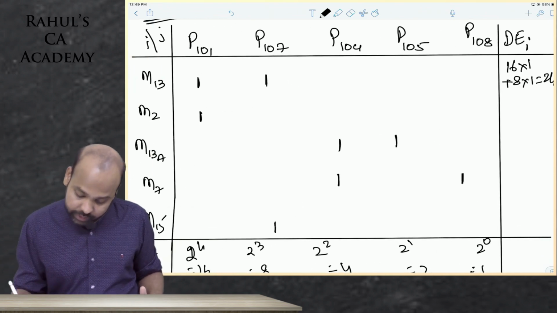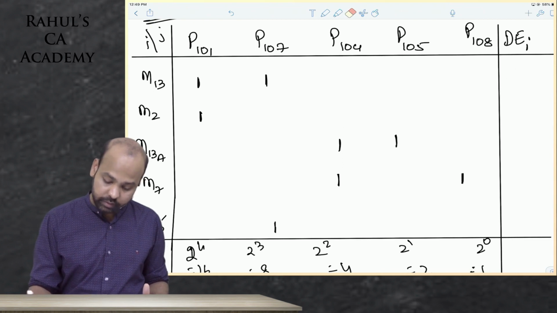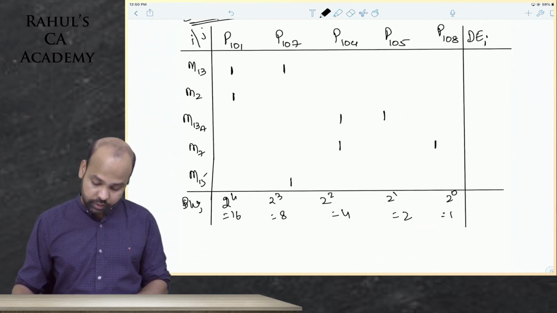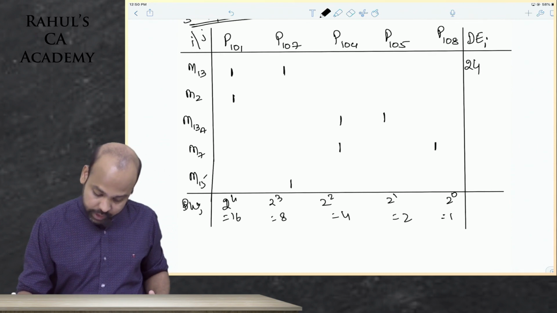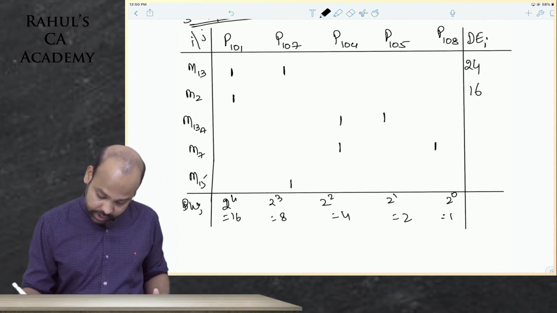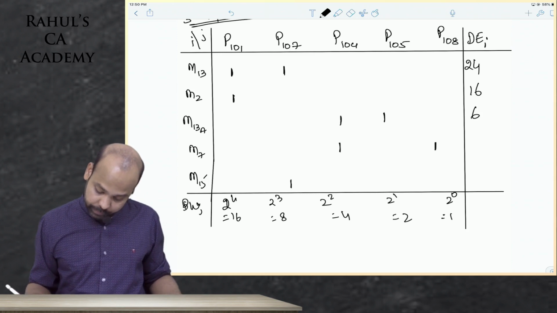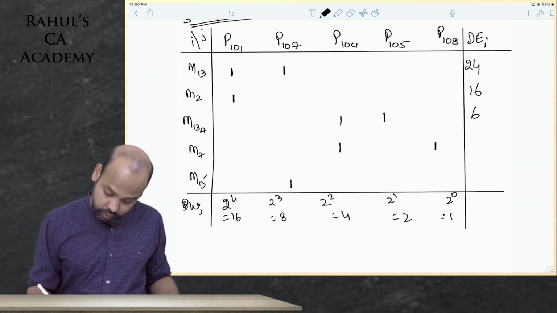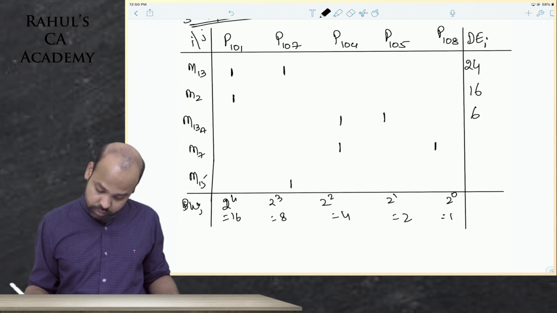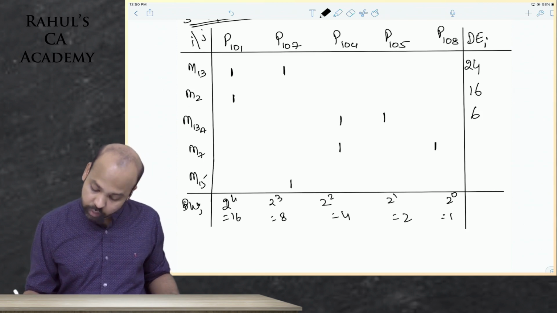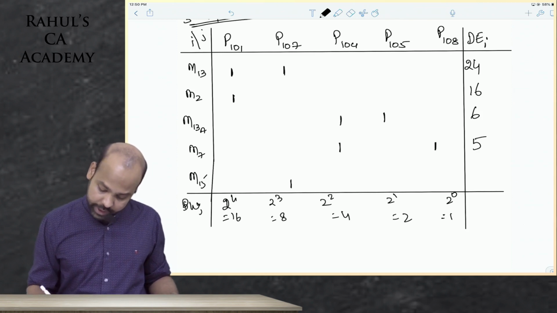I will not have any space for ranking, so I will just write here. I should have utilized space properly. 24, beta, 16 into 1, just 16. Here 4 into 1 plus 2 into 2, 6. Here 4 into 1 plus 1 into 1, 5. Here 8 into 1, 8.